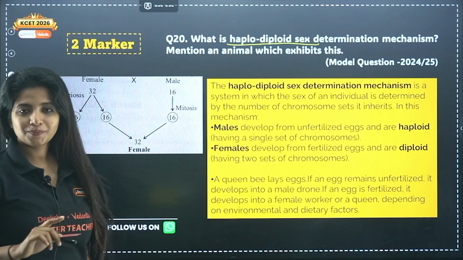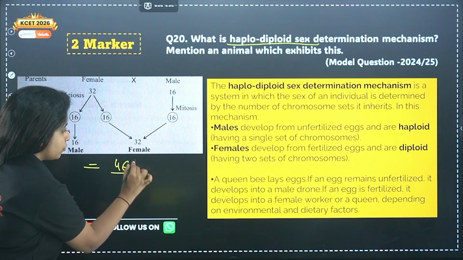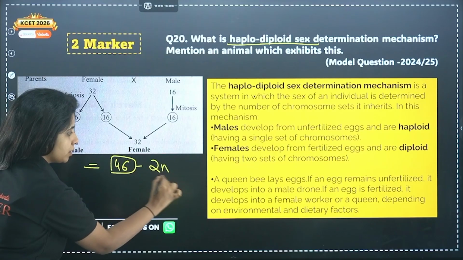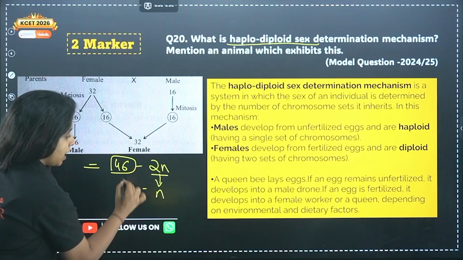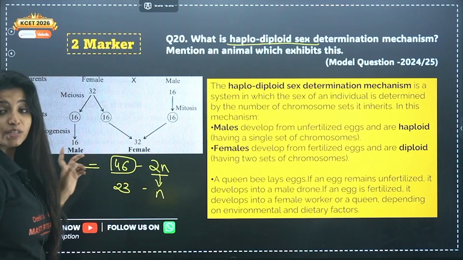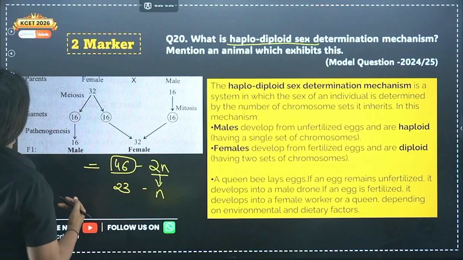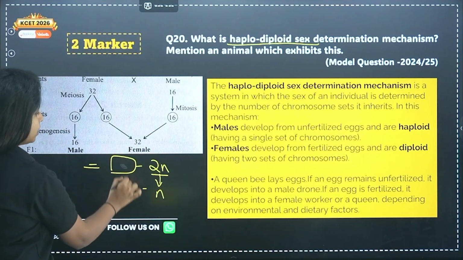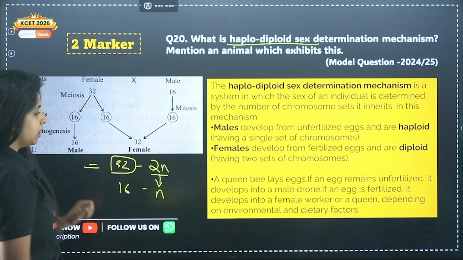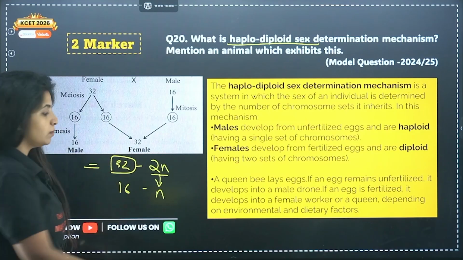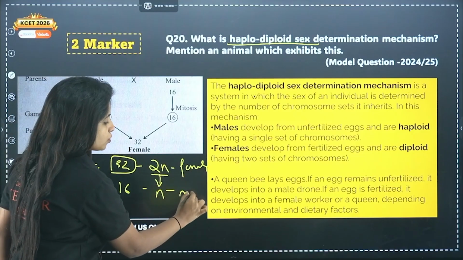By that I mean, haploid means what? Suppose, my dear children, if I say that we have 46 chromosomes, this is a diploid condition. If I talk about haploid n, it will be half of it, that is 23. Suppose I change the number to 32, and half of it is 16. So an organism having 32 chromosomes is going to be a female, and the one having half the number of chromosomes is going to be a male.